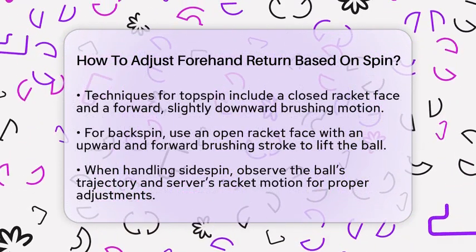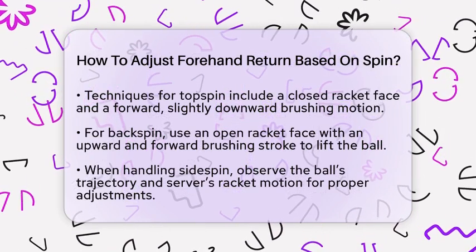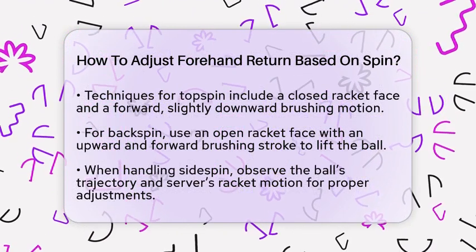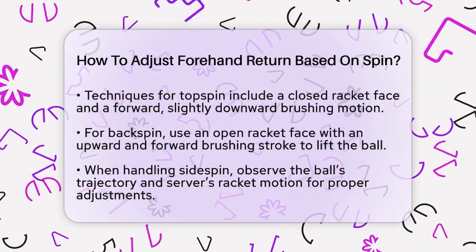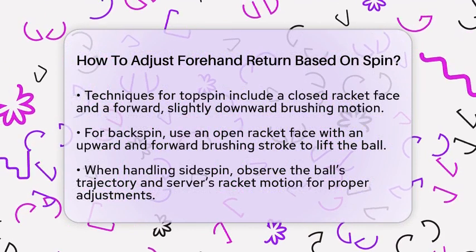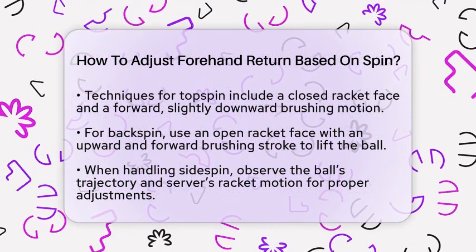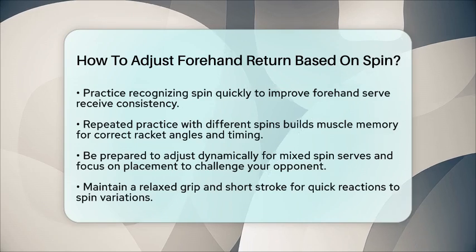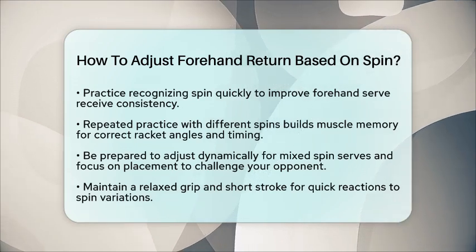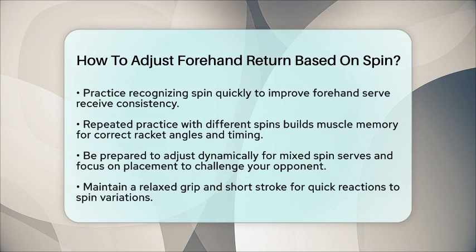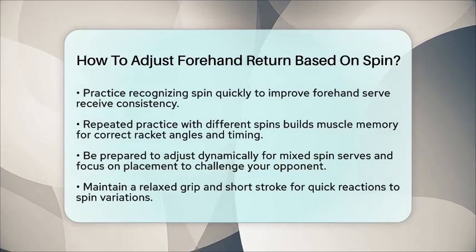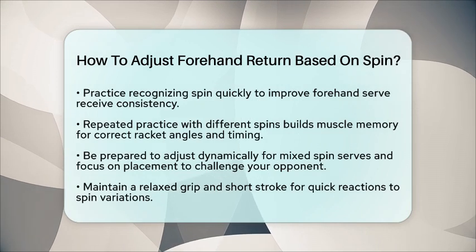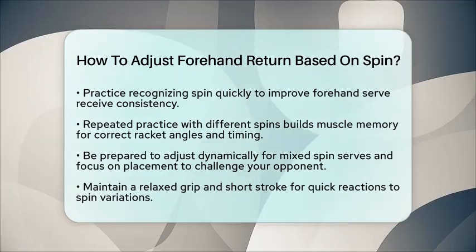When dealing with sidespin, watch the ball's trajectory and the server's racket motion. Adjust your racket angle to counter the curve. Use a short, controlled stroke to maintain placement, aiming for your opponent's weaker side. To improve your forehand serve-receive consistency, practice recognizing spin quickly. Observe the server's racket angle and the ball's trajectory. Repeated practice with different spins builds muscle memory for the correct racket angles and stroke timing.